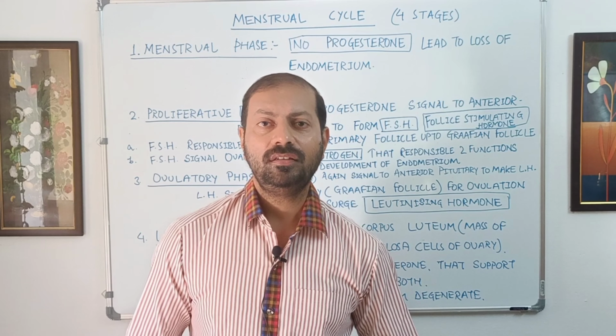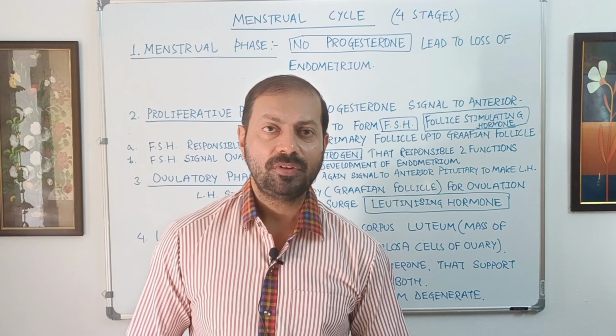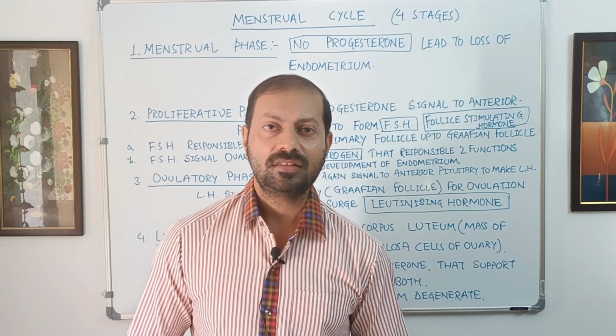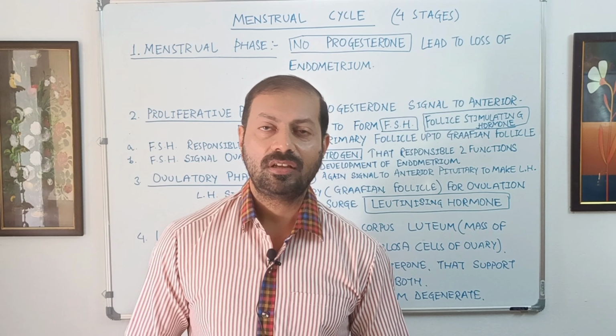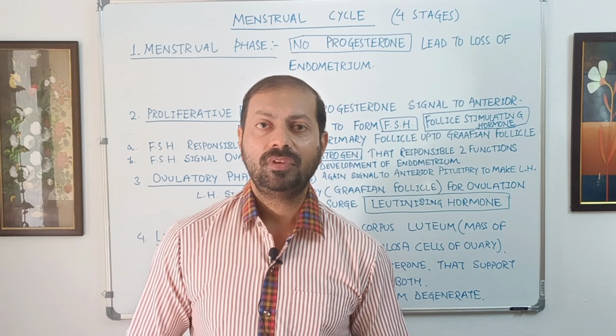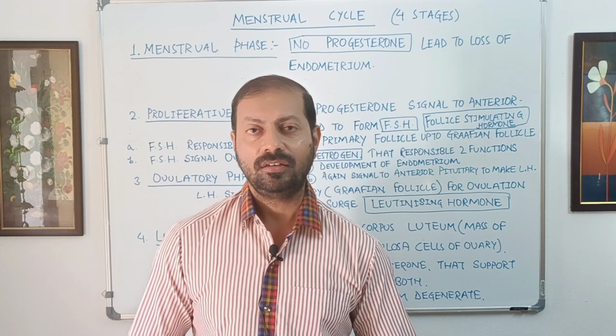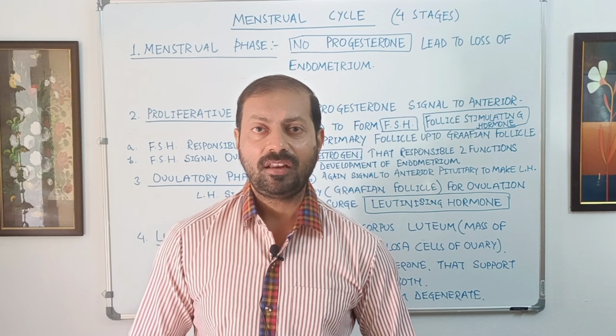Function number 1, estrogen is responsible for the repair or healing, we can say, of the damaged layer of endometrium. It can make the endometrial layer up to 5 to 7 millimeter thick during the second stage. That is why it is called a proliferative phase, because there is a proliferation found in the endometrial layer.